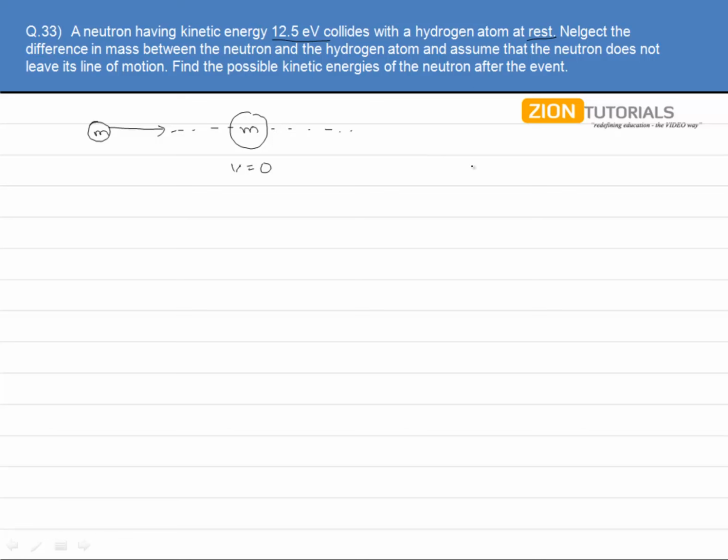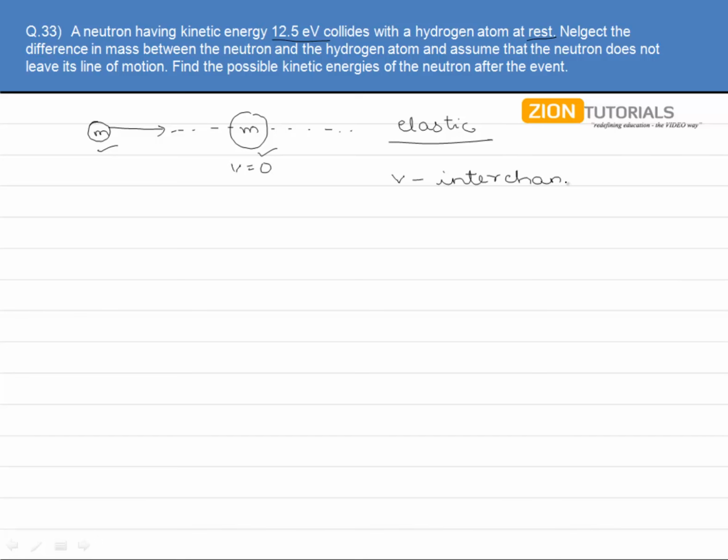Now friends, they have not given us any coefficient of restitution. So we will assume it to be an ideal case, which means we will be considering it an elastic collision. And if it is an elastic collision and the masses of both the bodies is equal, then we know that in elastic collision, when masses are equal, velocities are actually interchanged.